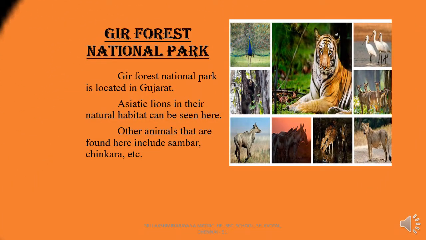Gir Forest National Park. It is located in Gujarat. Asiatic lions in their natural habitat can be seen here. Other animals that are found here include sambar, chinkara, porcupine, wild boar and black buck.